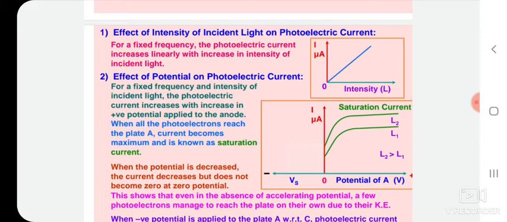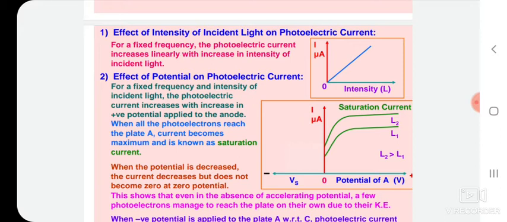When all the photoelectrons reach the plate A, current becomes maximum and is known as saturation current. After a particular potential, the current remains constant as we increase the potential difference across the cathode and anode terminals. That's why that current is called saturation current.